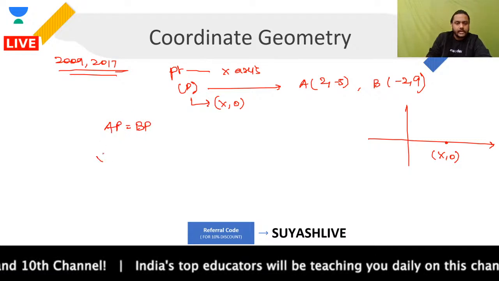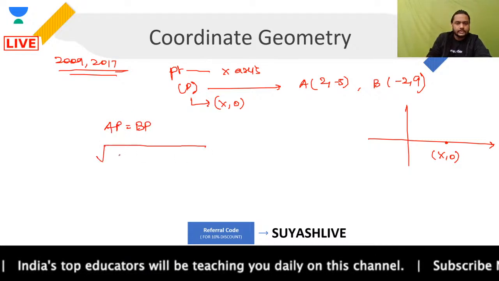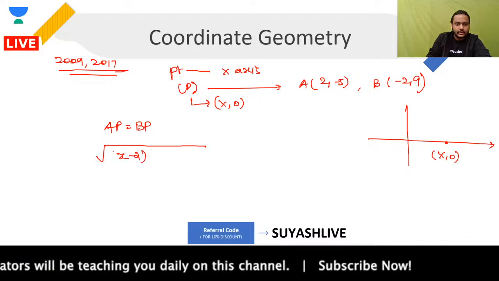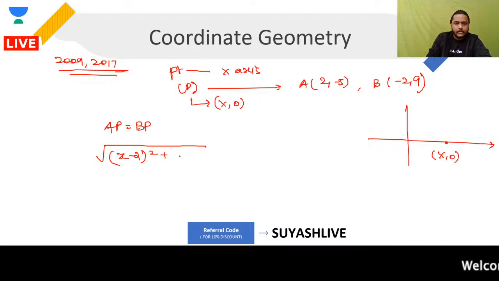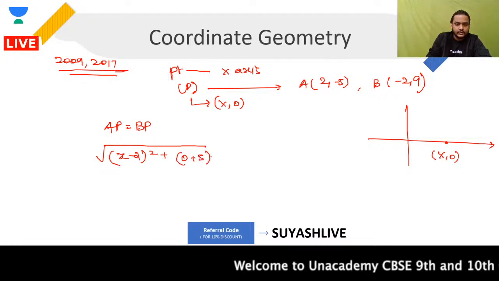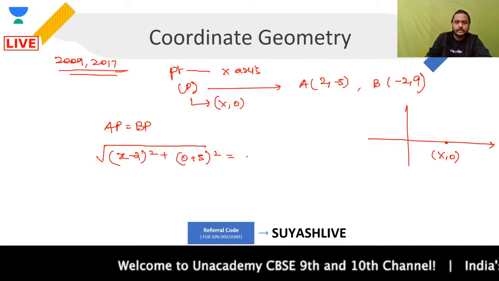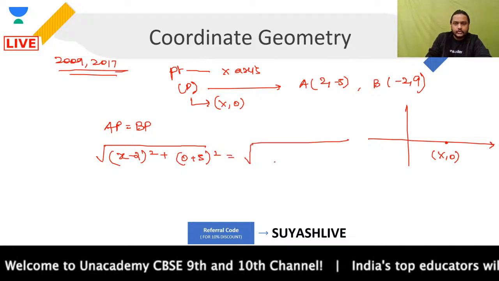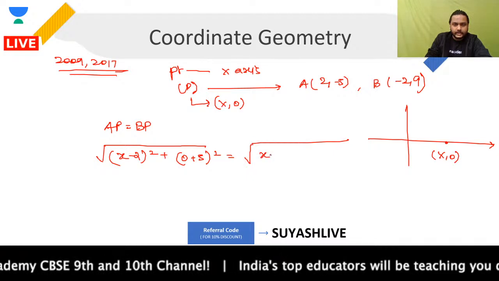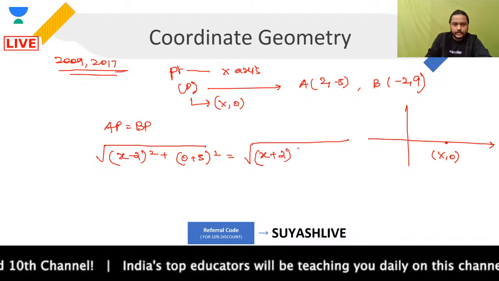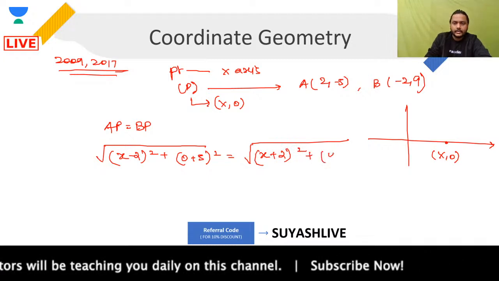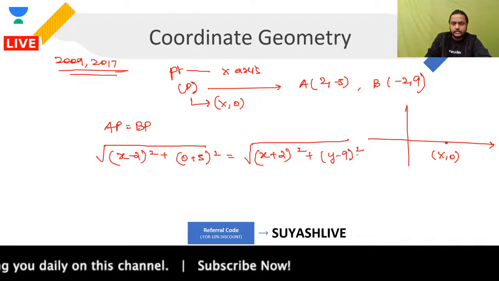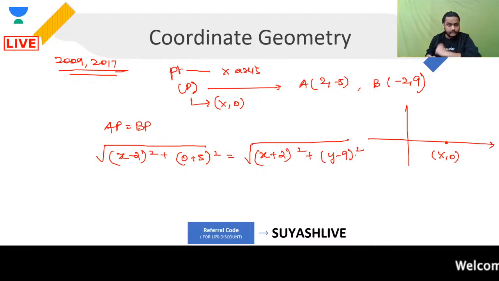What is AP? AP is nothing but root of (x minus 2) whole square, plus you are having 0 minus of -5, 0 plus 5 whole square, is equal to what is BP? BP is nothing but under root of, again, (x minus of -2), x plus 2 whole square. And then you are having plus (0 minus 9) whole square. Everyone clear with this or not, guys? You got it?